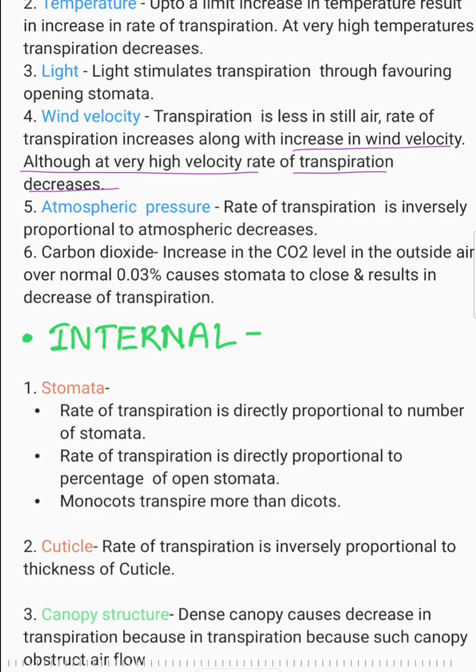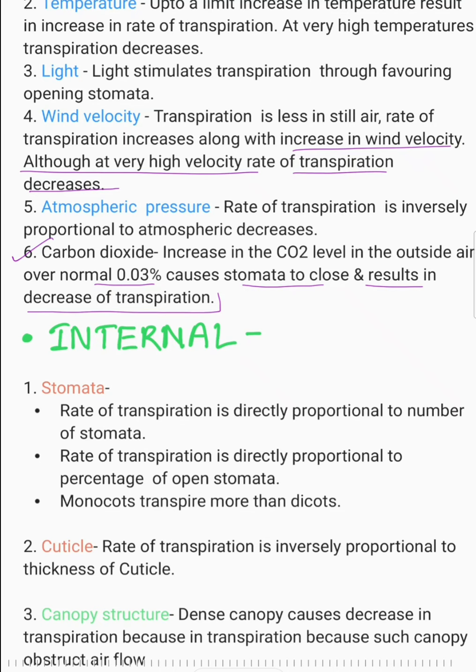Next comes atmospheric pressure. The rate of transpiration is inversely proportional to the atmospheric pressure. Carbon dioxide: an increase in carbon dioxide in the outside air over the normal 0.03% causes stomata to close and results in a decrease in transpiration. So carbon dioxide plays a very key role.